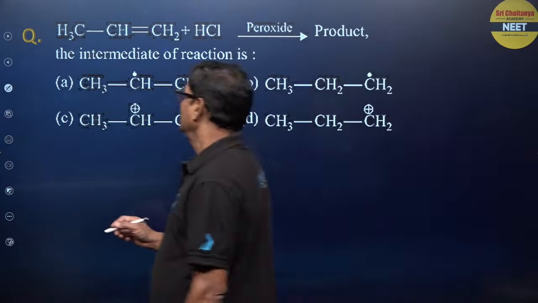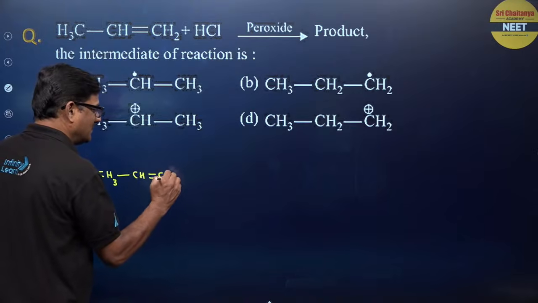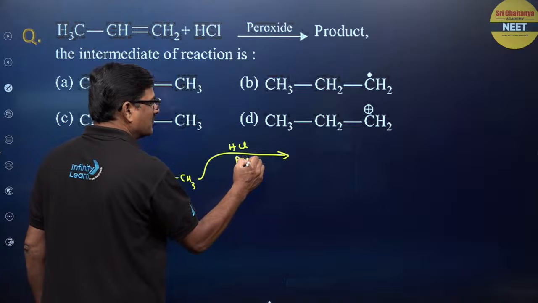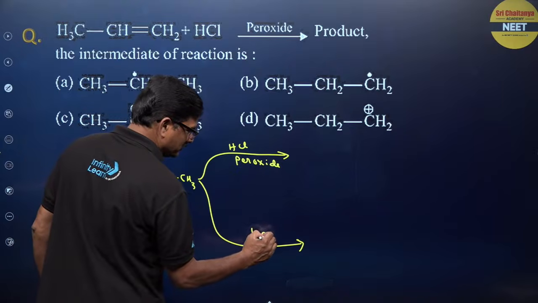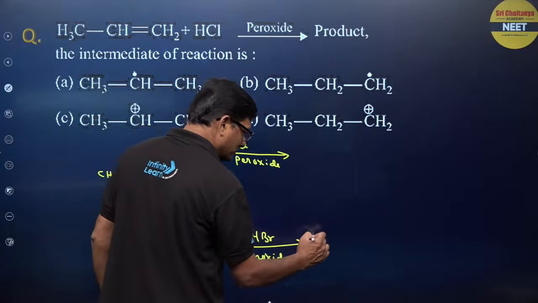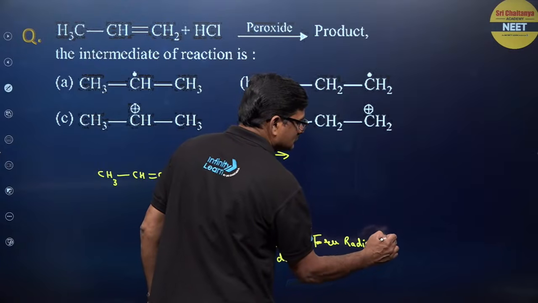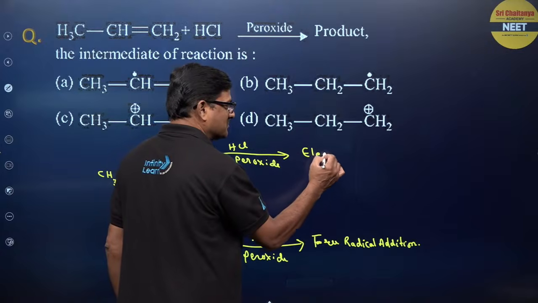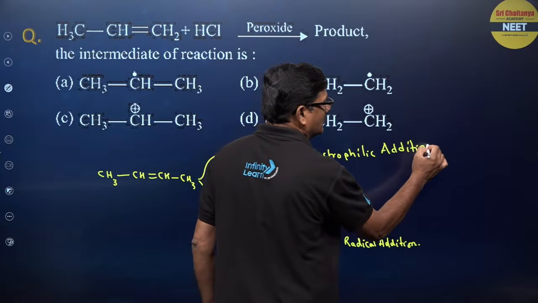Whenever you see CH3, CH and CH3, and you add HCl with peroxide, whenever it is HBr with peroxide, you are going to get a free radical addition reaction.